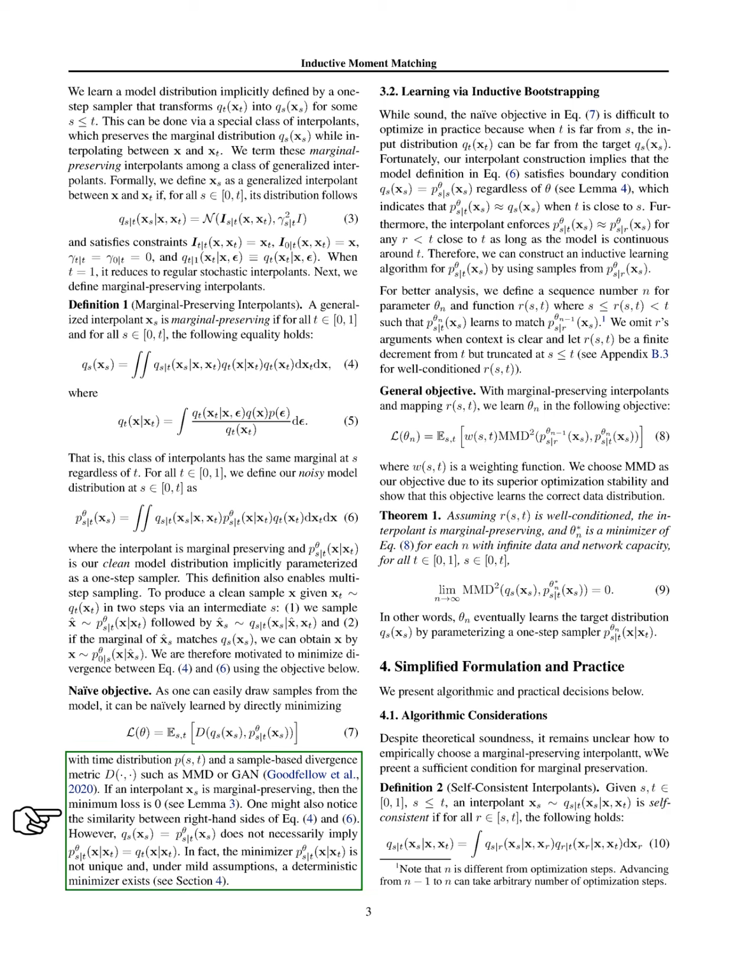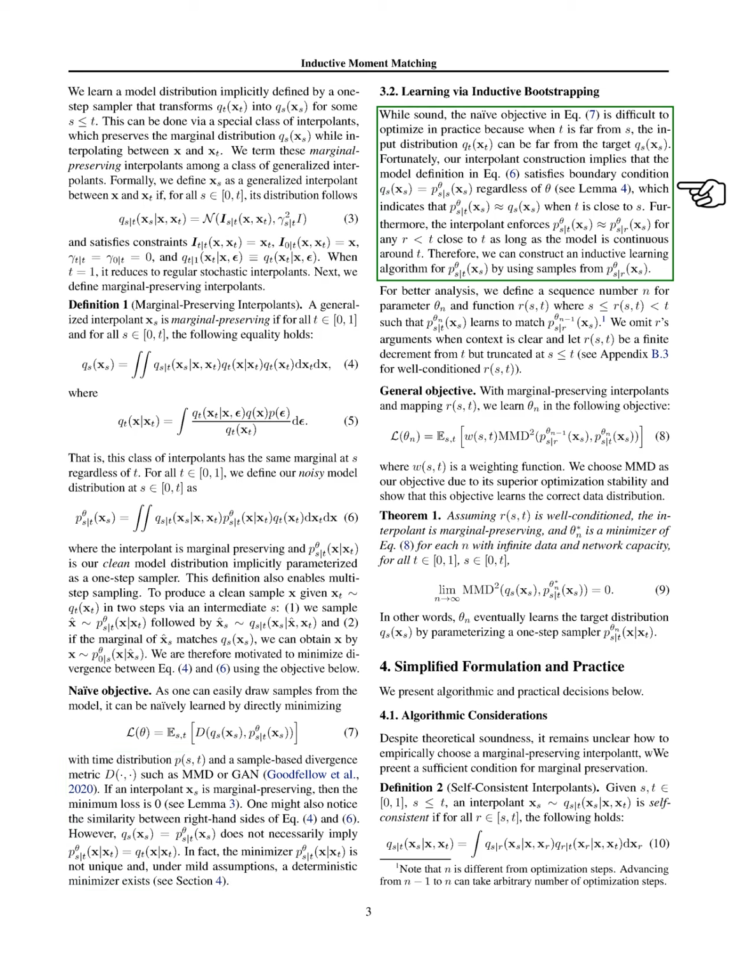Section: Learning via inductive bootstrapping. In this section, we discuss learning through inductive bootstrapping. We recognize that the straightforward objective we mentioned is challenging to optimize because when the time point t is far from s, the input distribution can differ significantly from the target distribution. However, our method ensures that the model meets the boundary condition, meaning that when t is close to s, the model's output closely matches the target distribution. Additionally, our approach guarantees that the model's output for t is similar to that for any nearby r, allowing us to create an inductive learning algorithm using samples from the model at r.